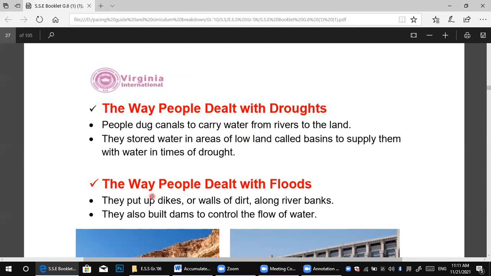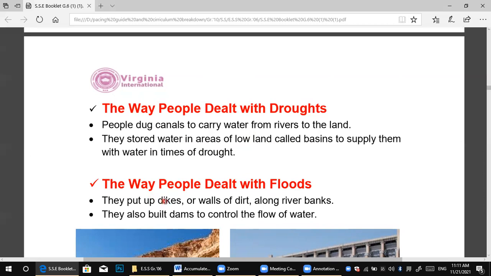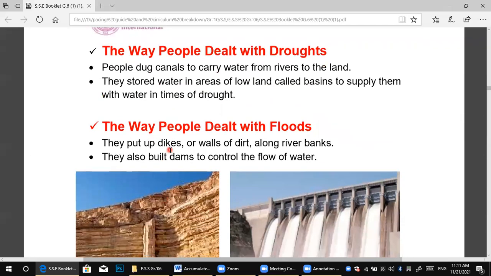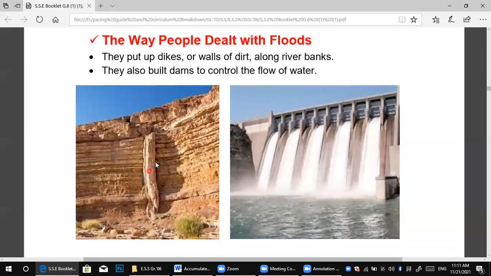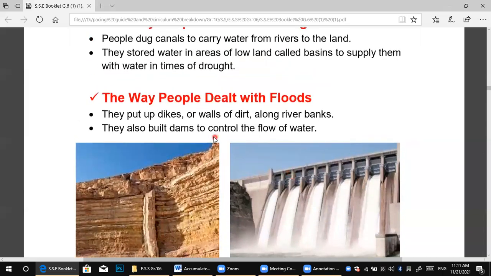The way people dealt with floods: they put up dikes, or walls of dirt, along river banks, as you see now.